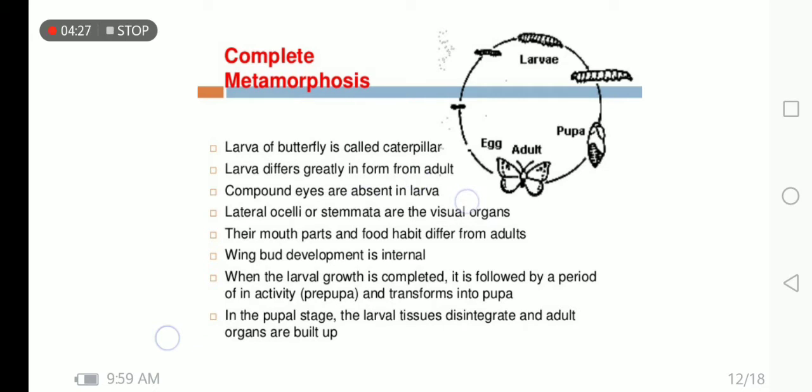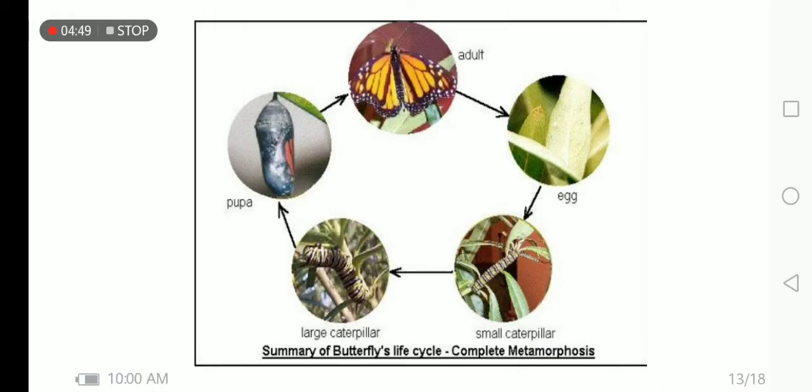Compound eyes are absent in the larvae. Lateral ocelli or stemmata are the visual organs. Their mouth parts and food habit differ from the adults. Wing buds development is internal. When the larval growth is complete, it is followed by a period of inactivity, pre-pupa, and transforms into the pupa. In the pupal stage, the larval tissues disintegrate and the adult organs are built up.